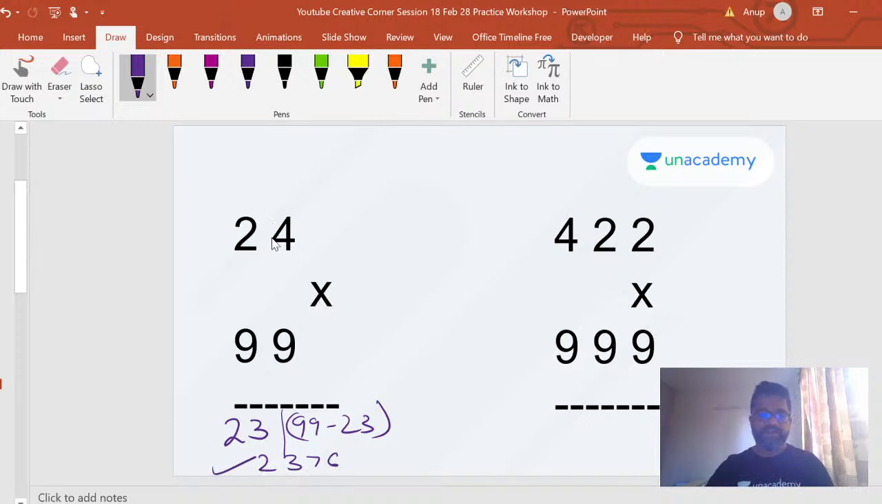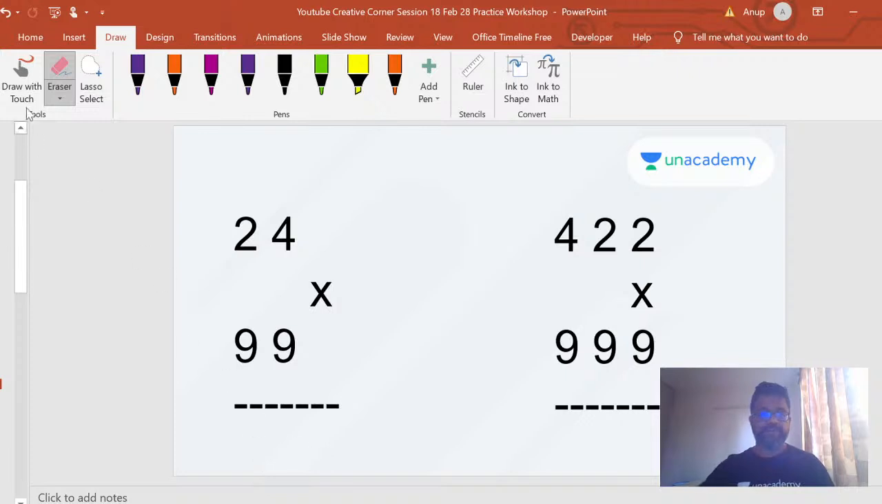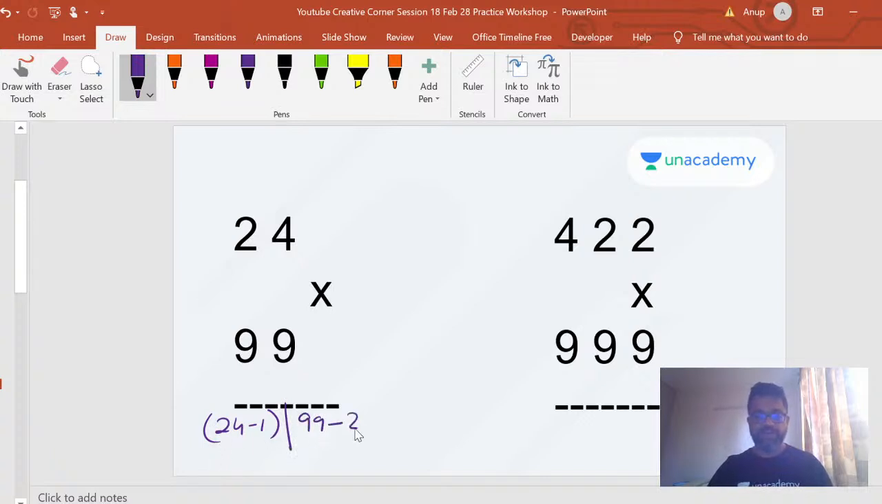So first part of the answer, you reduce it by 1. So if I write it again clearly, the first part of your answer is 24 minus 1. And second part of your answer is 99 minus whatever you get, 23 here you got, no? You don't need that, right? So this becomes 2 3 and this becomes 7 6, which is your answer. Combine them, you get your answer.